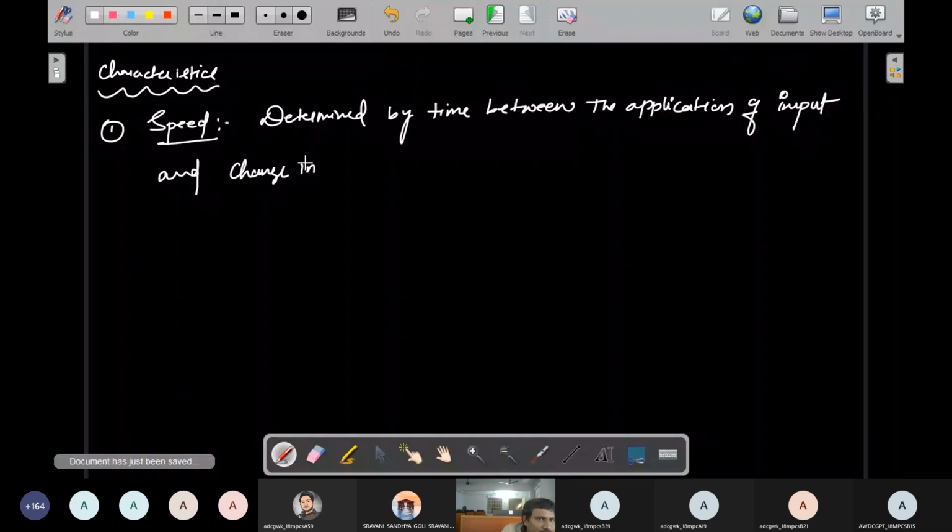Understand? So this is the definition of speed.